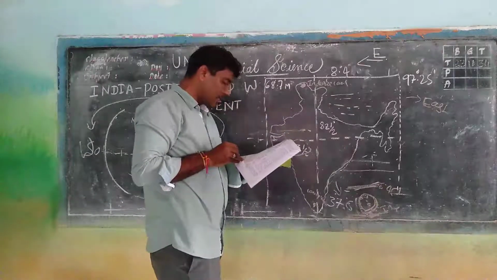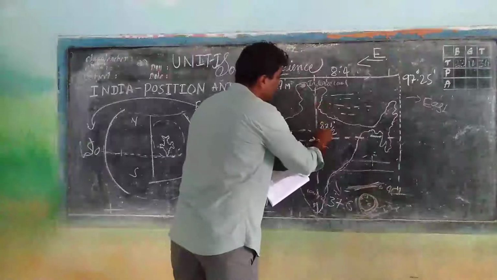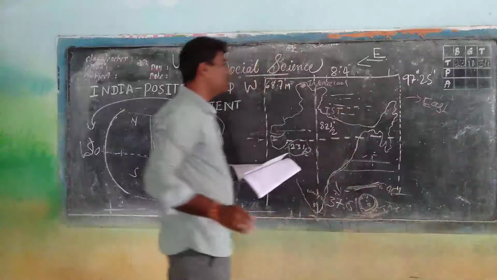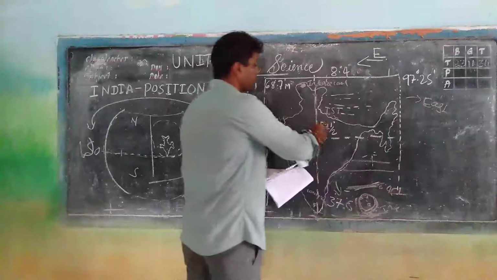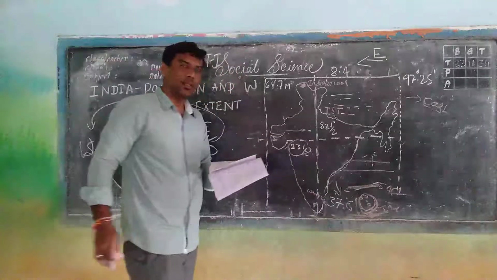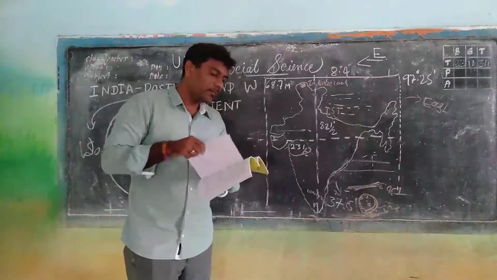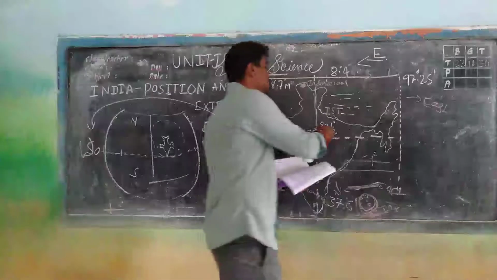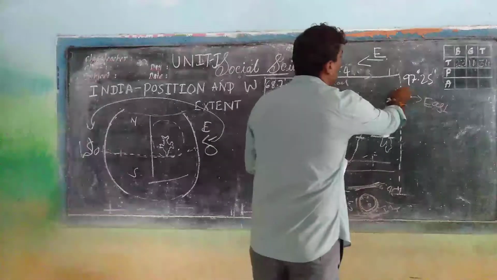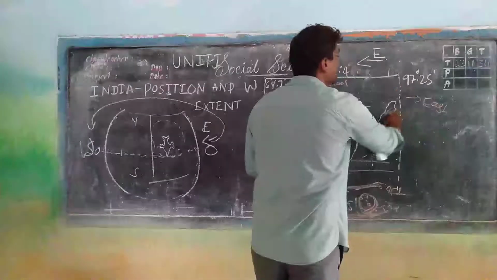The Indian Standard Time is based on this longitude, right? We can measure the Indian Standard Time with the help of 82 and a half east longitude. And why we measure the time with the help of this is because after the eastern longitude 97.5, it is out of India, right?